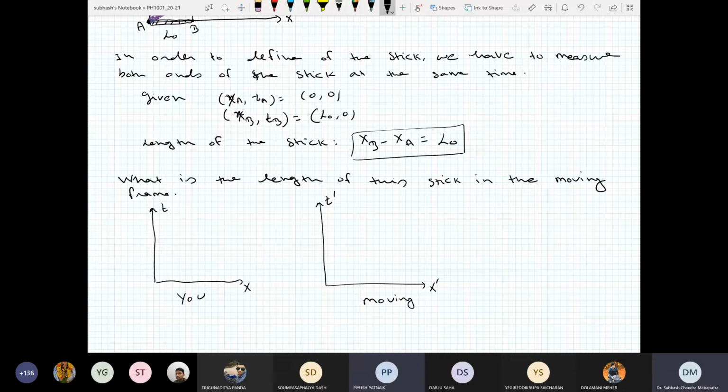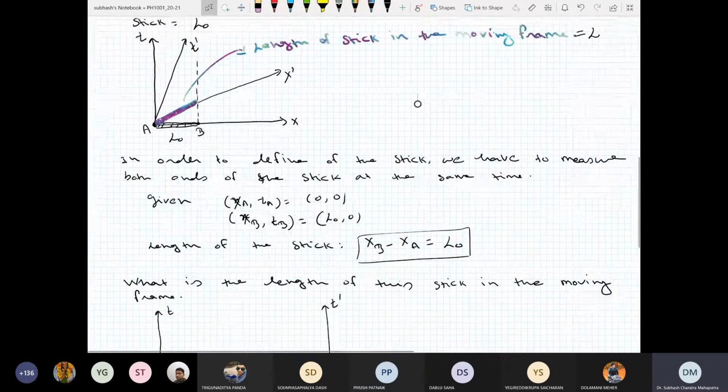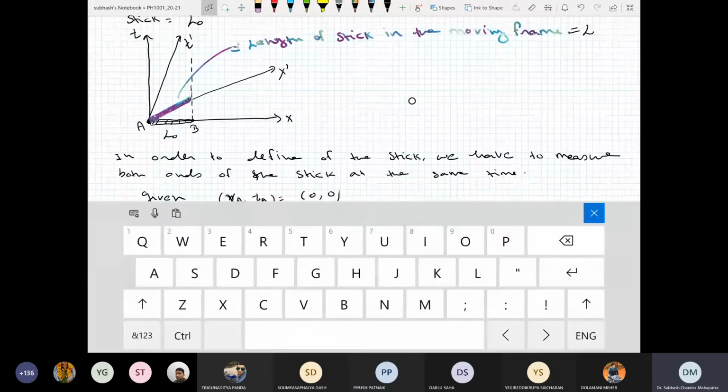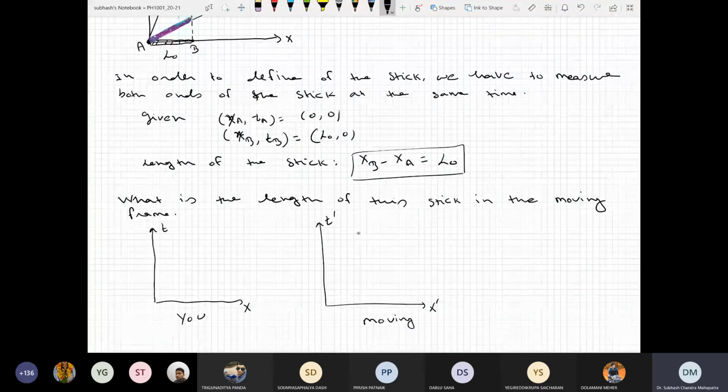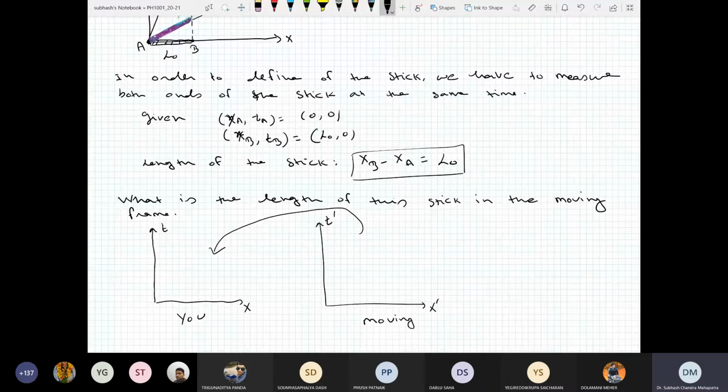Now you are confused about the angle between T prime and X prime. That angle is again 90 degrees. What is happening is that you are projecting T prime X prime onto T X, so they don't look like 90 degrees. With respect to you, they are not 90 degrees, but they are 90 degrees with respect to the moving frame.